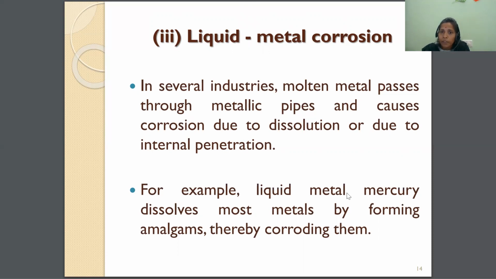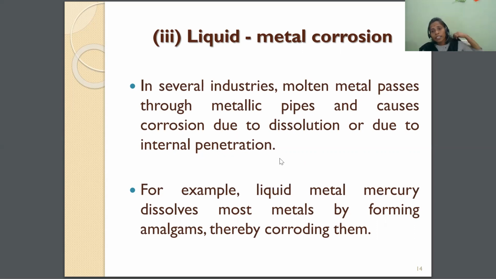For example, liquid metal mercury. When mercury is passing through the metals, the mercury converts to liquid mercury, which forms an amalgam. Amalgam is when the mercury reacts with other metals, thereby corroding them.